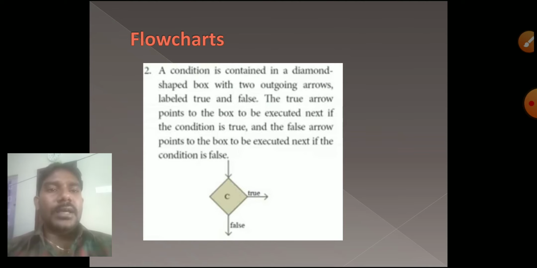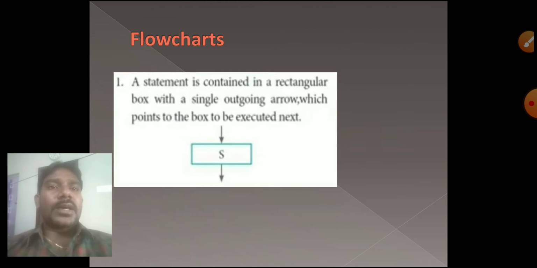C is the condition, true or false, and the condition is checked in the diamond box. If the condition is true, it goes to the right-hand side. If false, it comes down and executes the false part. That is how it is applied in a flowchart. Here the first one, the rectangular box, explains a statement.